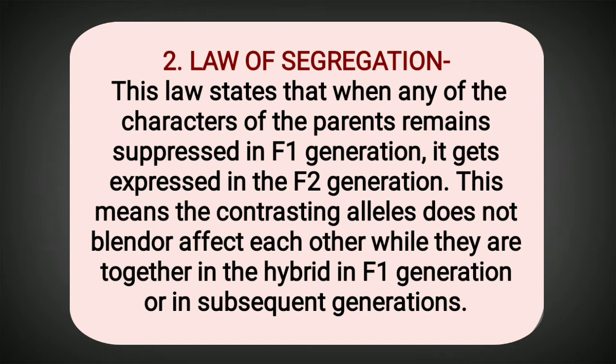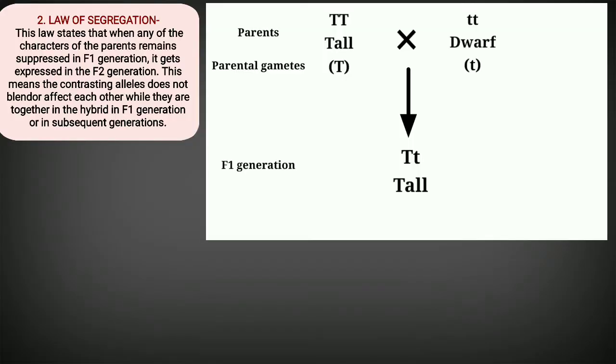Now let's again try to understand this law with the help of the monohybrid cross. As you know, what is this monohybrid cross? Same again, the parents with the genotype capital T for tallness and small t for dwarfness were allowed cross pollination, by the method of emasculation during the artificial hybridization method.